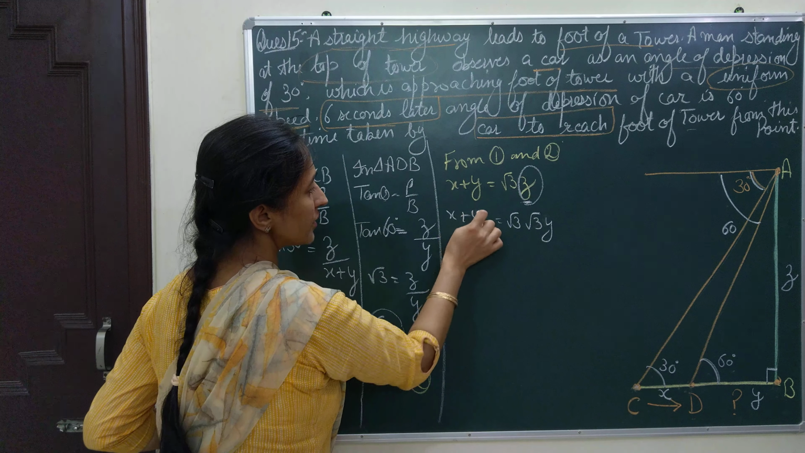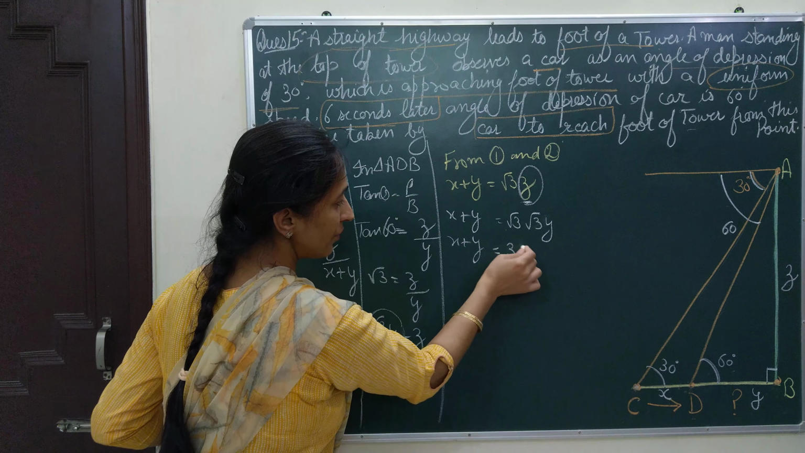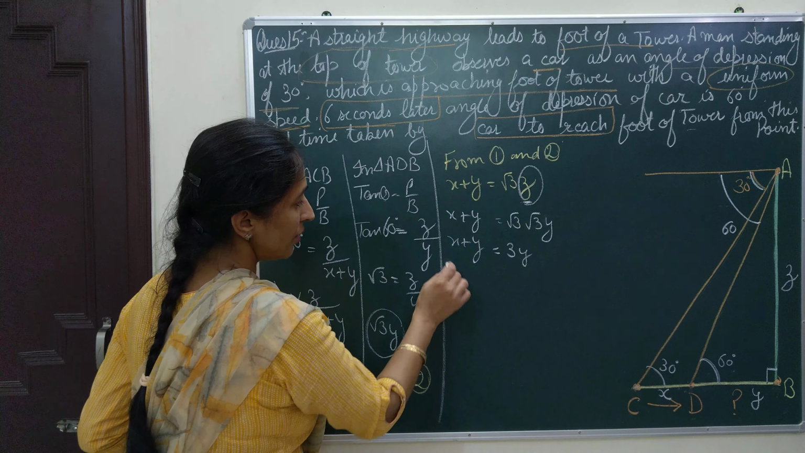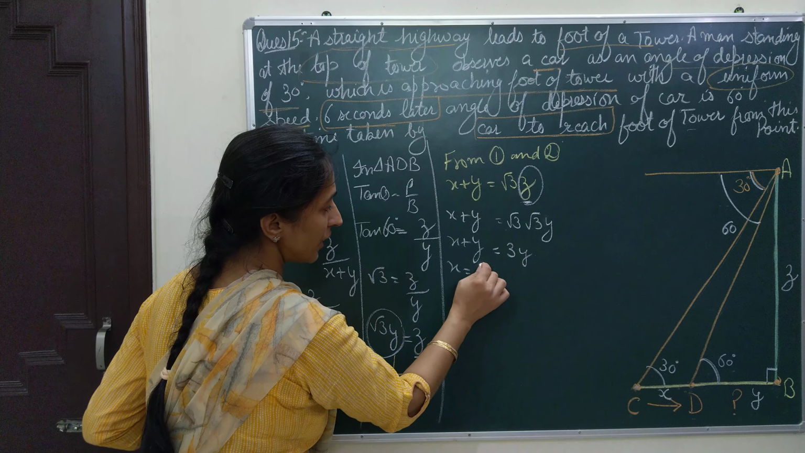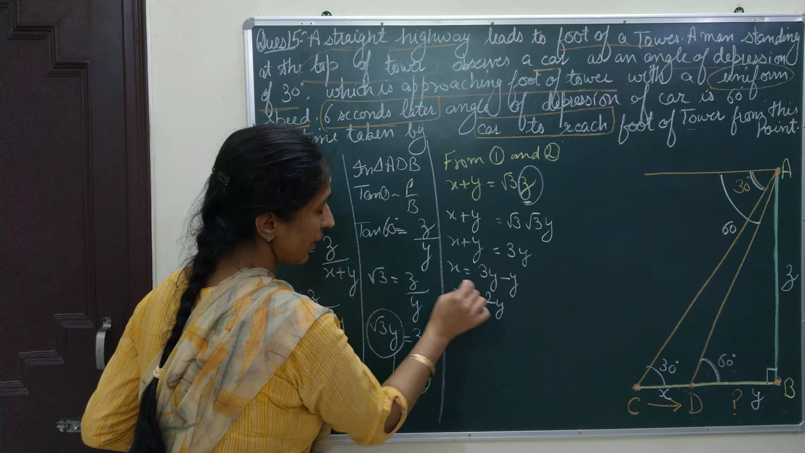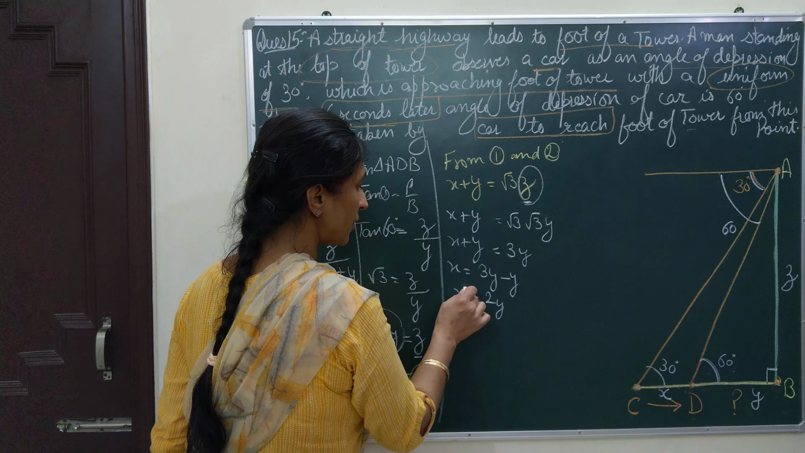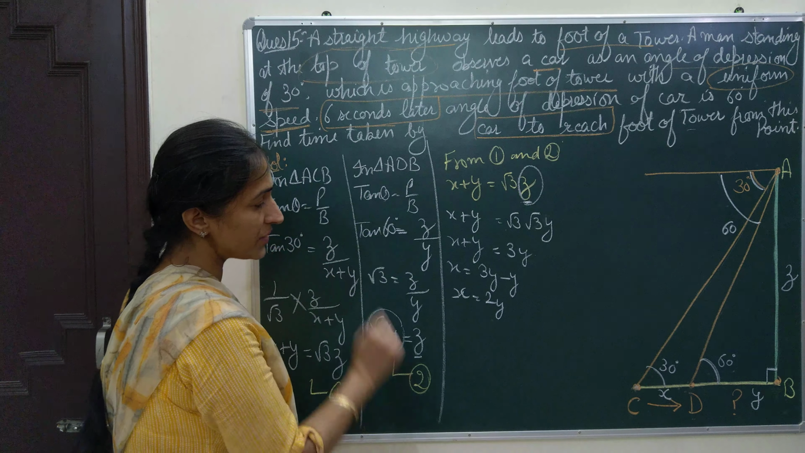Okay. The other statement is the same. If I combine root 3 and root 3, it will form a complete 3. Now I can shift this y to this side. It will be 3y minus y, which is 2y. So I have got that x is equal to 2y. This is the combined result of step 1 and step 2.